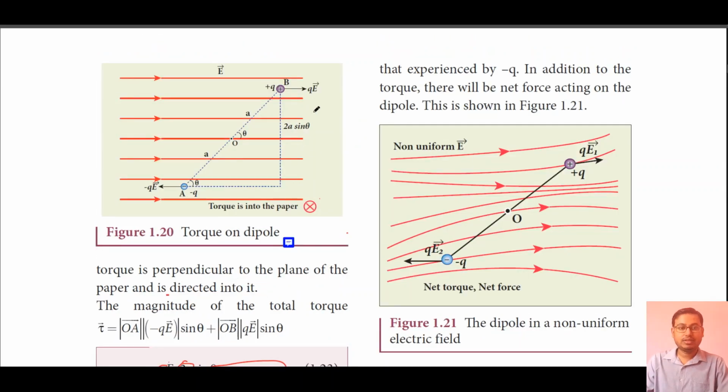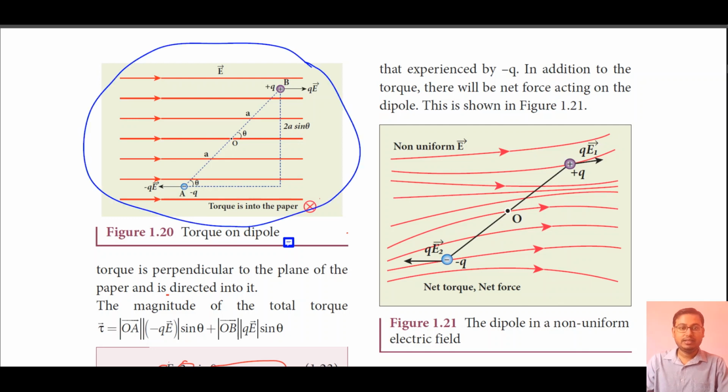Okay, so as you can see from this figure 1.20, suppose the charges, plus q at point A and minus q, come perfectly vertical, like this, making 90 degree with the uniform electric field.